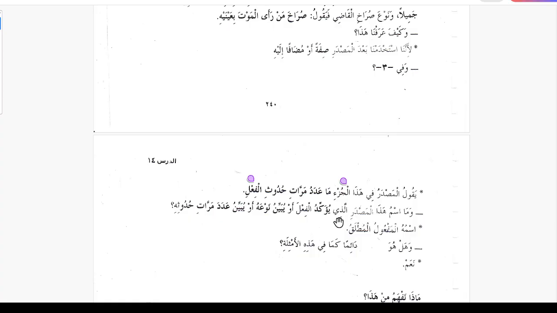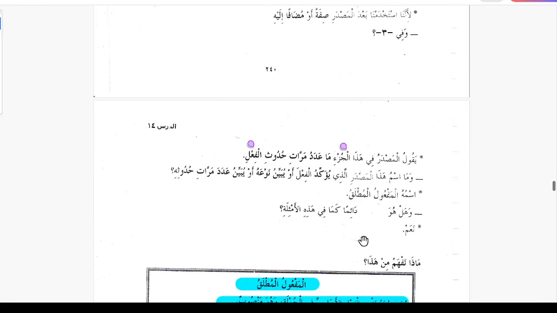Ismu hazal masdari allazi yuwakkidul fail. So what is the name of the masdar that is used for the emphasis on the fail, or yubayyinu nawahu, or specifies the kind of it, or yubayyinu adada marratin, or specifies the number of times the action happened? What is that called? It is called maf'ul mutlaq, so this is the third kind, maf'ul mutlaq.